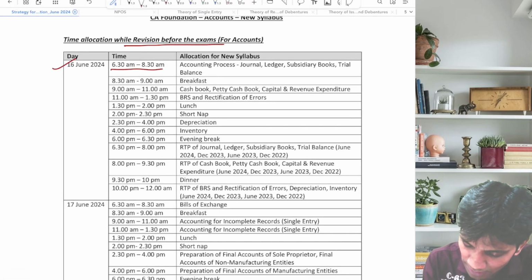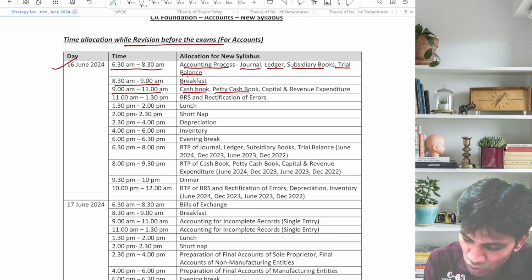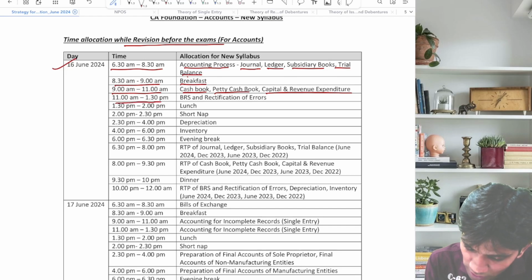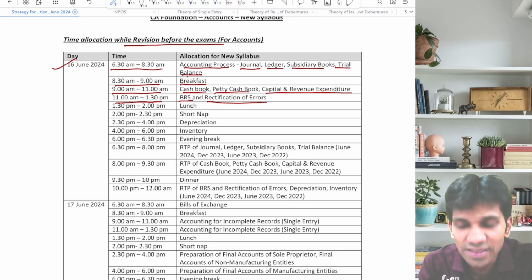6:30 to 8:30 am, you will start accounting process, which will focus on journal, ledger, subsidiary books, trial balance. 8:30 to 9, you will have breakfast. 9 to 11, again you will go for cash book, petty cash book, capital and revenue expenditure. Next, 11 to 1:30 p.m., you will go for BRS and rectification of errors.